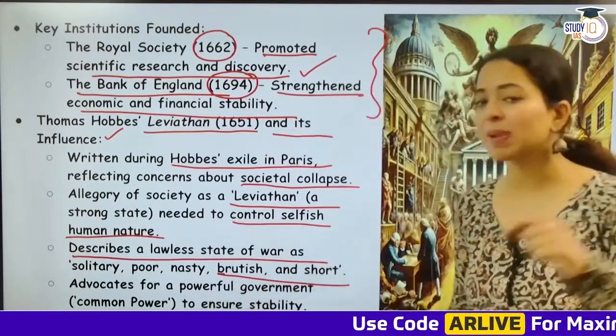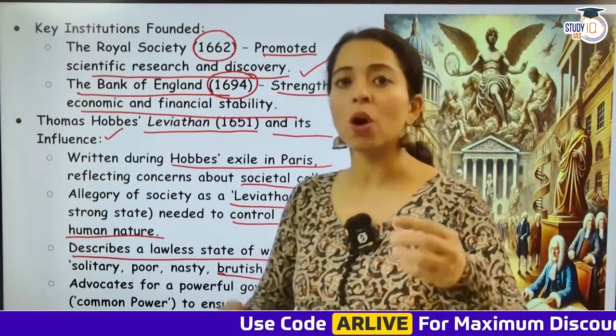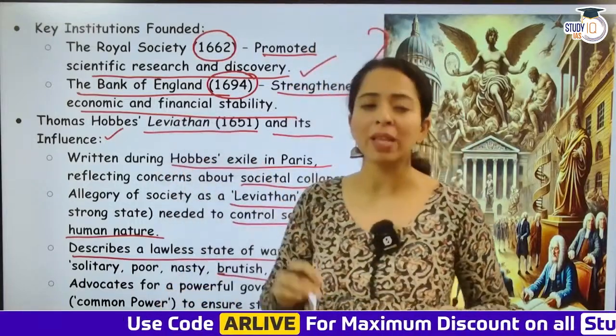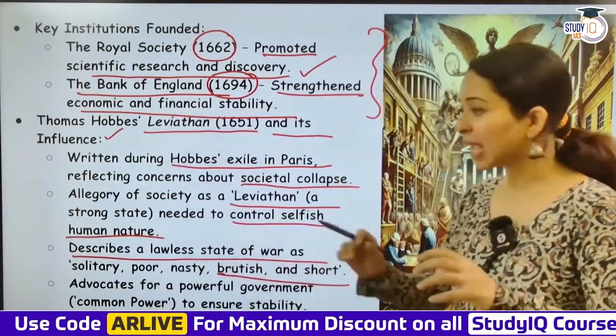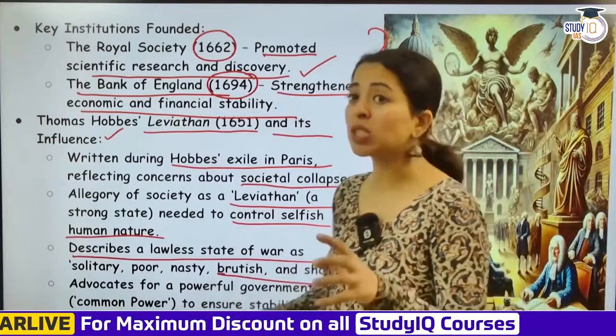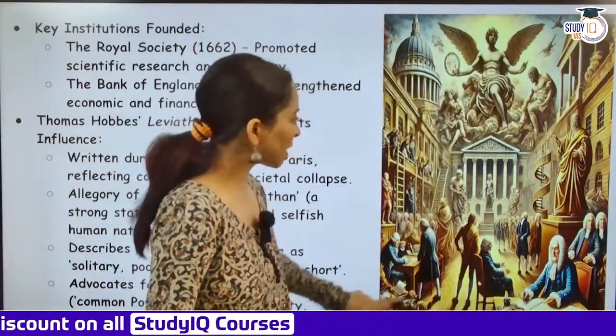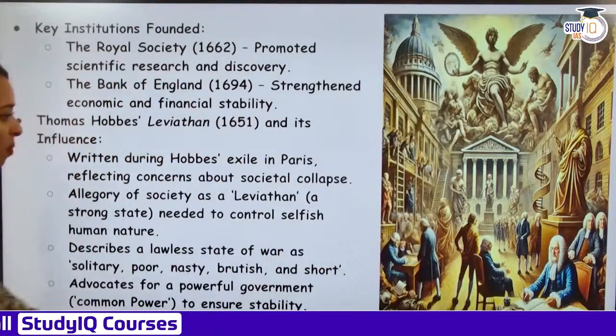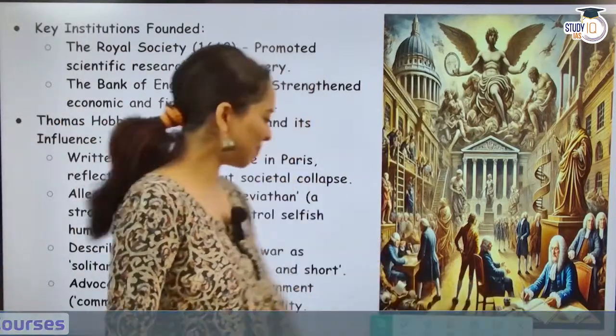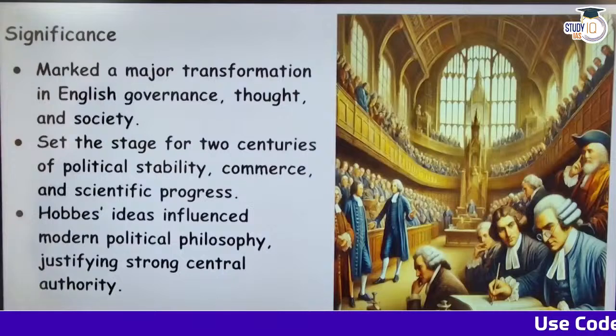So Leviathan was basically a political work wherein Thomas Hobbes talked about how England needs a more powerful government and more stability. Okay, so this was Leviathan by Thomas Hobbes. You can look at the picture over here. Thomas Hobbes is sitting and writing Leviathan. Okay, next, moving ahead.